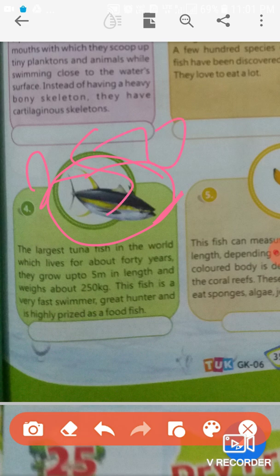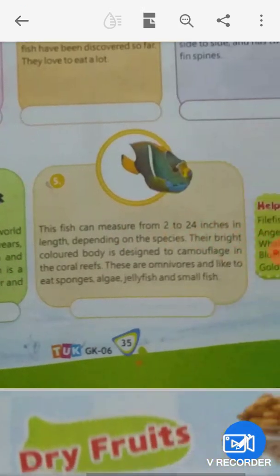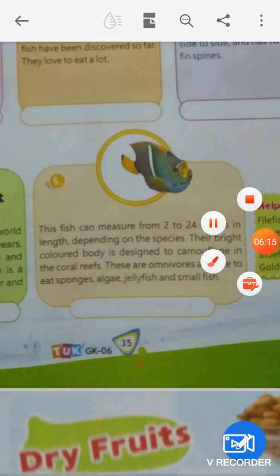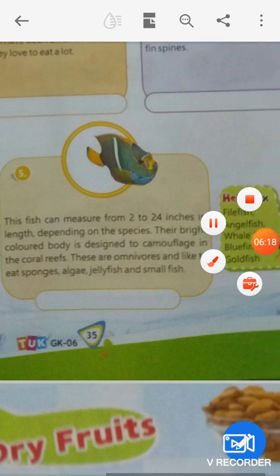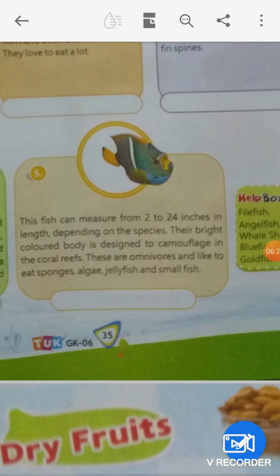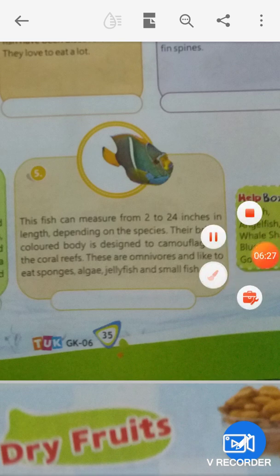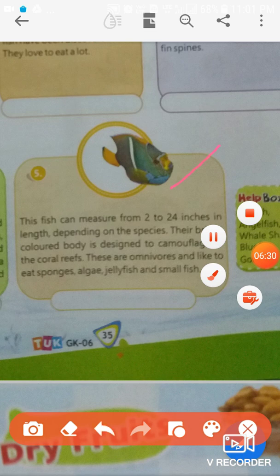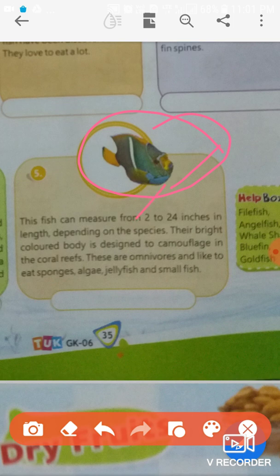Great hunter and is highly prized as a food fish. This is a food fish, highly prized. So next we will discuss fish number 5, that is, this fish can measure from 2 to 24 inches, from 2 inches to 24 inches in length, depending on the species.